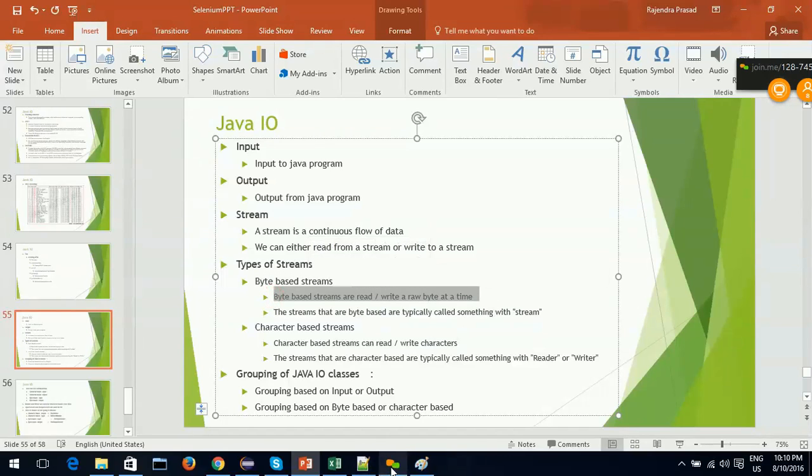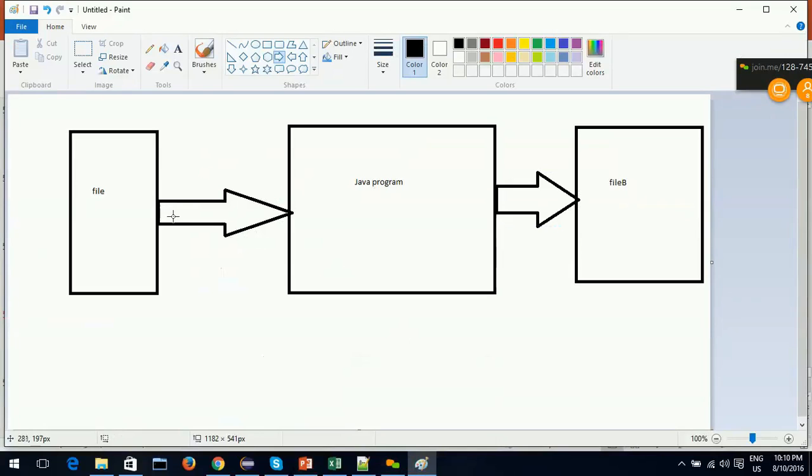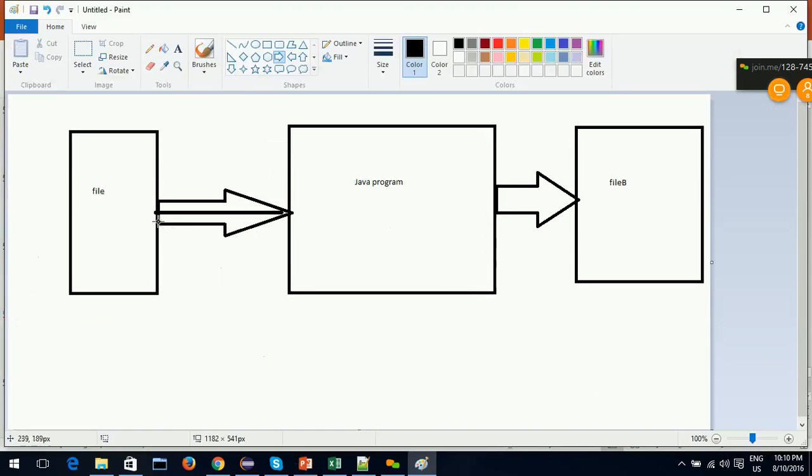That means if this is my stream, in the case of byte based streams, the data present in this file is converted to bytes.